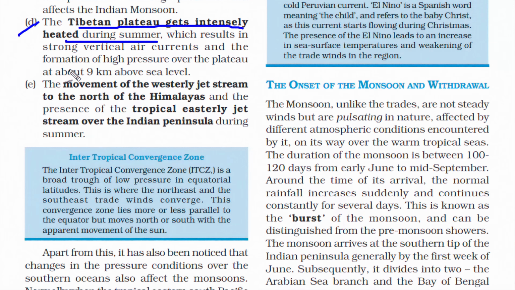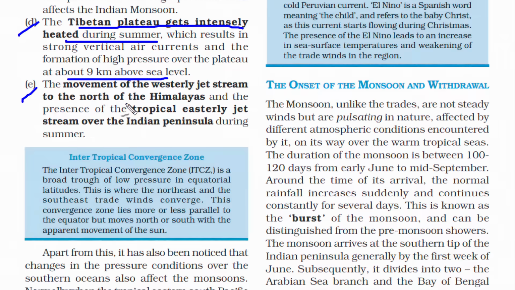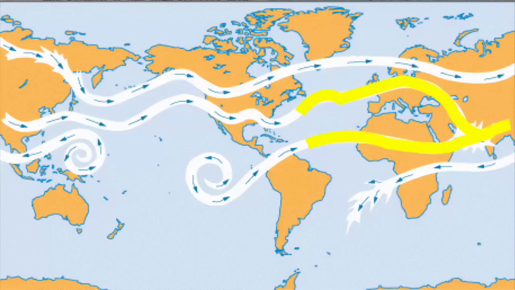And the fourth mechanism is due to the Tibetan Plateau that gets intensely heated during summer, and due to this it causes strong vertical air currents. And you must also understand that it is 9 kilometers above sea level, so there will be very less moisture. And the fifth mechanism is the movement of the westerly jet stream to the north of the Himalaya.